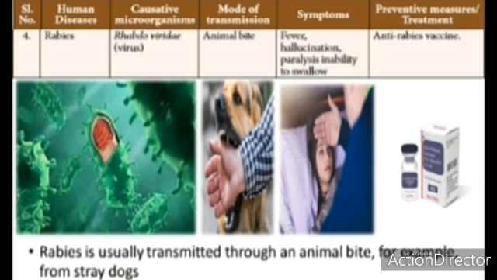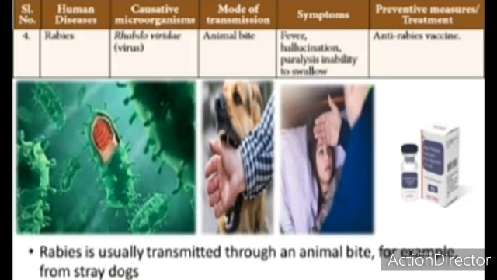What are the symptoms? How can we understand what disease has affected the person? We can tell through the symptoms: high fever, hallucination, paralysis, inability to swallow. A person can't swallow easily, has hallucination, that is blur in view, and very high fever.